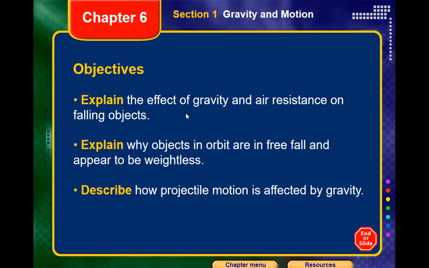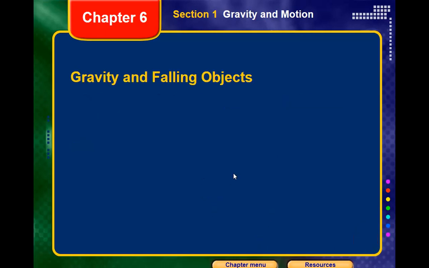Let's start with the first point: the effect of gravity on the falling object, and how air resistance could affect this. Regarding this point, we're going to say gravity and falling objects. We have a very important question here, guys. I want everyone to pay attention.